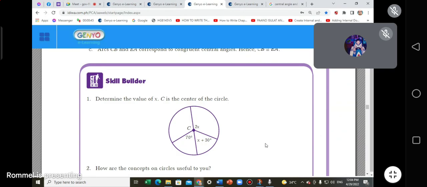So again, we're just looking for x here, no? It will not take you more than a minute. Go. See, the application of algebra now, no? We are doing the geometry, but there is an application of your algebra. How do you apply algebra there? Because you're solving for x. I need the solution.